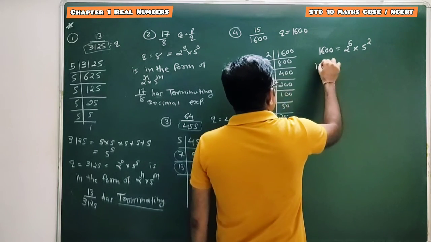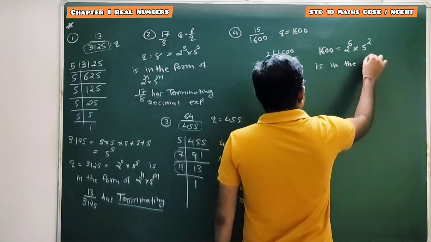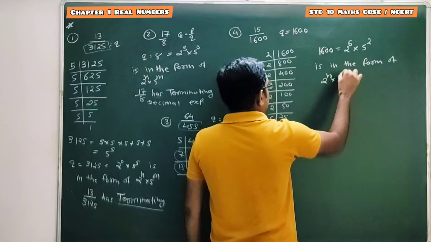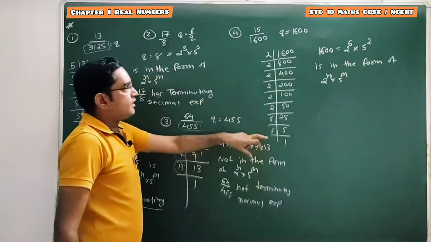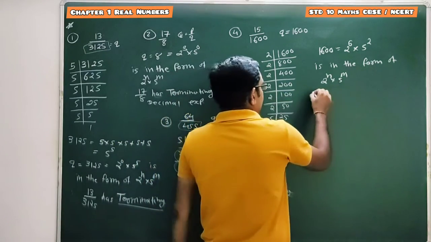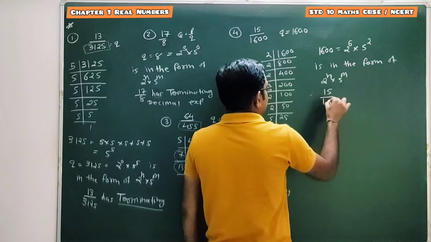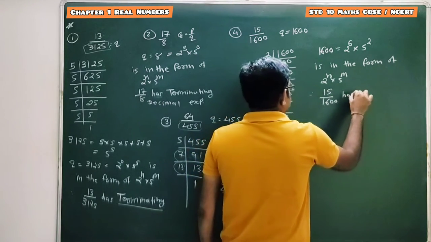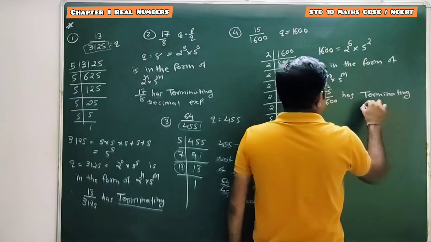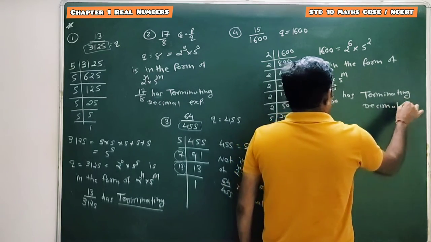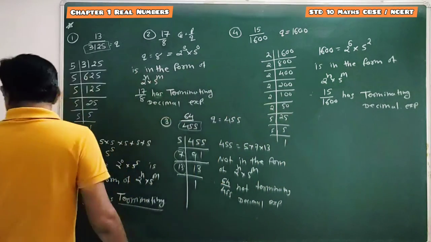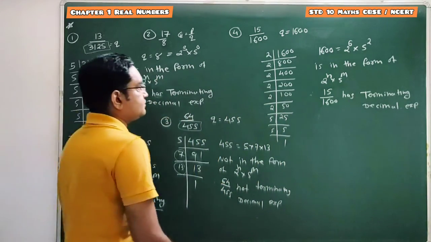Done. So this is in the form of which one, 2 raised to n into 5 raised to m. So prime factorization of this denominator is in the form of 2 raised to n into 5 raised to m, and hence we can say this given rational number 15 upon 1600 has terminating decimal expansion. Terminating decimal expansion. Clear, students? Now next question, question number 5.